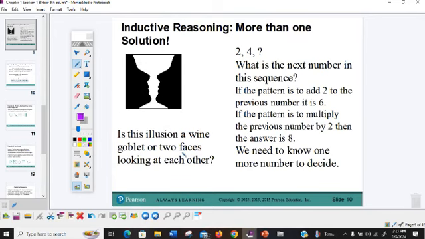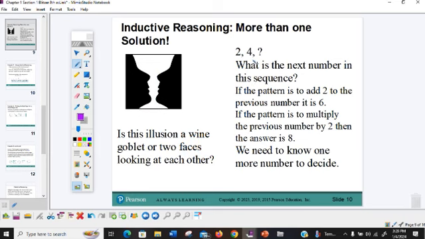With this picture, it all depends on how you're looking at it. If you were looking at the white area, you may see a wine goblet. But if you're looking at the black area instead, you may see two faces that are looking at each other. There's more than one answer to that.